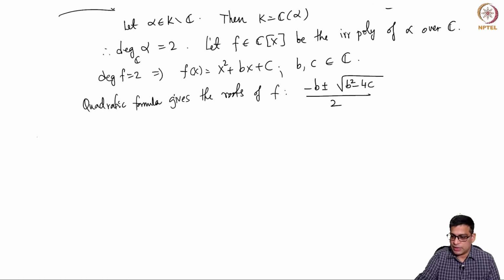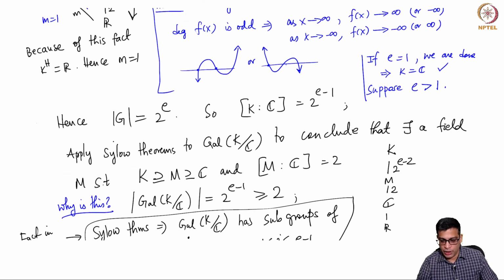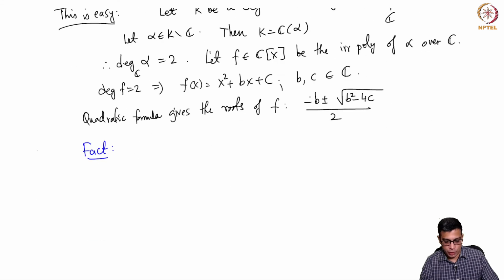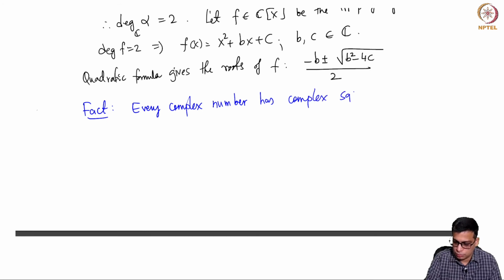But here is the final fact that I am going to use. So this proof works modulo some deep group theory and a fact about real odd degree polynomials, and the following fact. Every complex number has complex square roots.